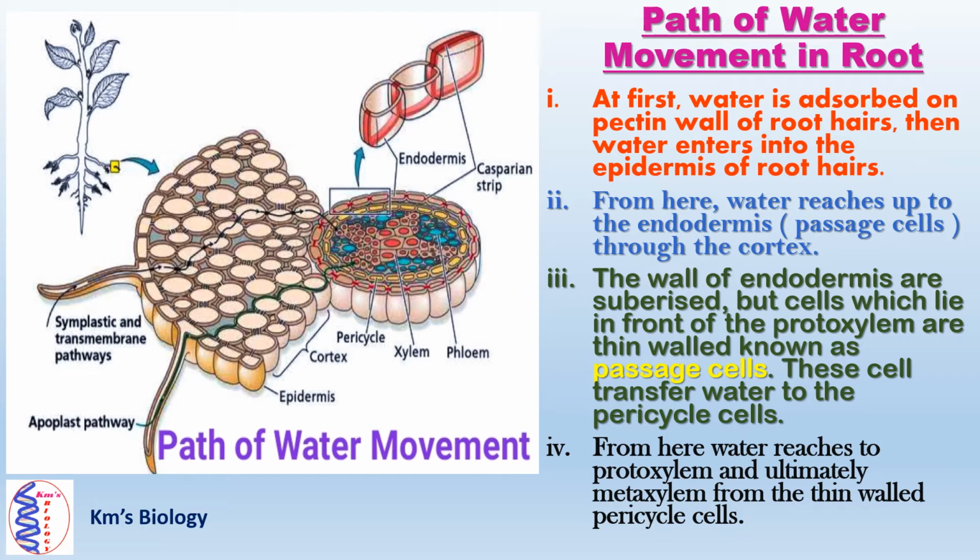The walls of the endodermis are suberized, but cells which lie in front of the protoxylem are thin-walled, known as passage cells. These cells transfer water to the pericycle cells. From the thin-walled pericycle cells, water reaches the protoxylem and ultimately the metaxylem.